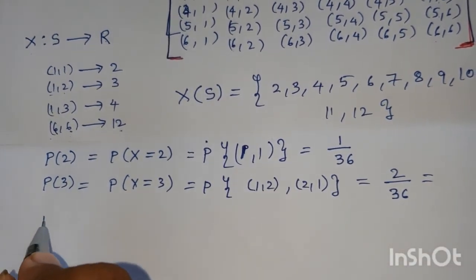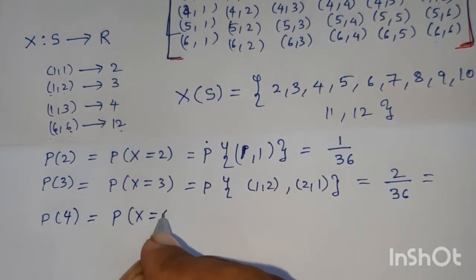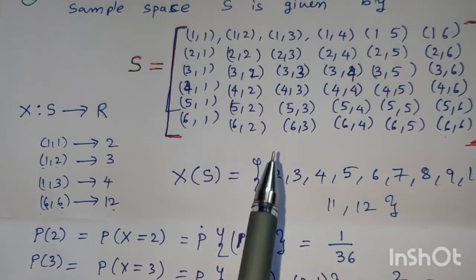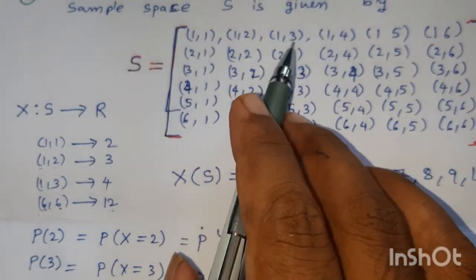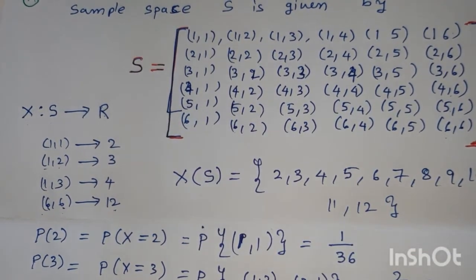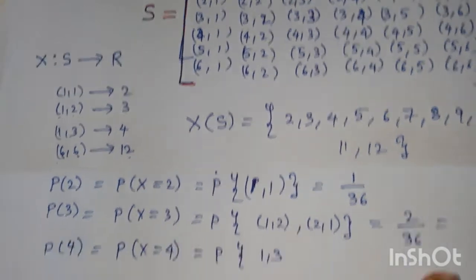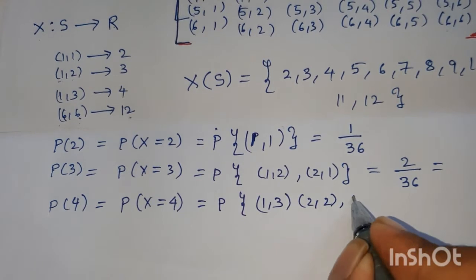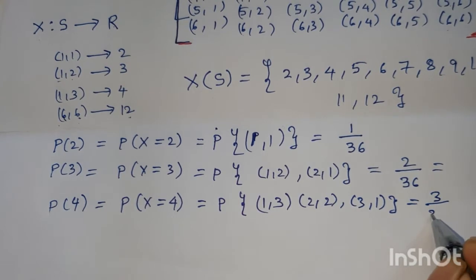Now P of 4, that is the probability when x is equal to 4, that is we need to get a sum of 4. For x is equal to 4, the outcomes are (1,3), (3,1) and (2,2). These are the only 3 elements for getting sum 4: (1,3), (2,2), (3,1). So 3 by 36.